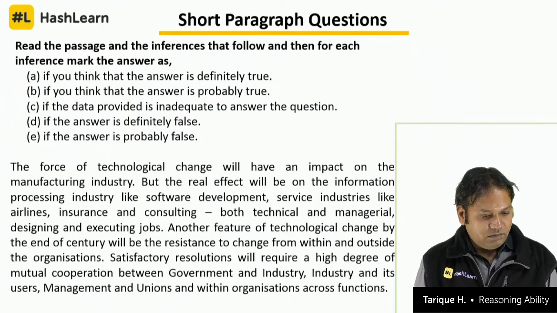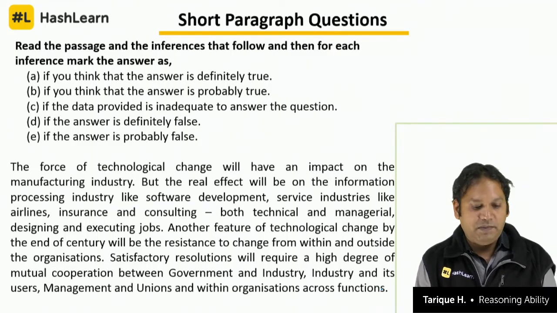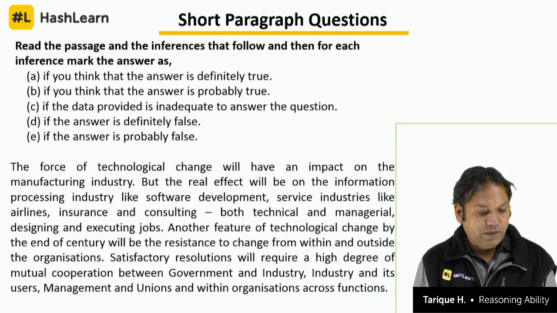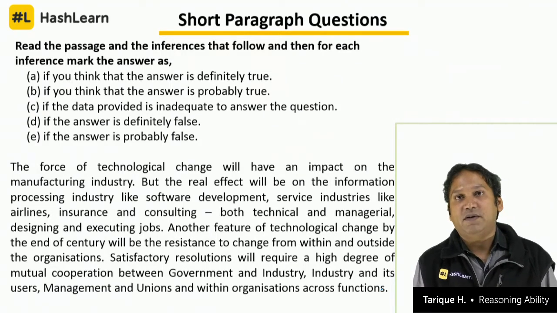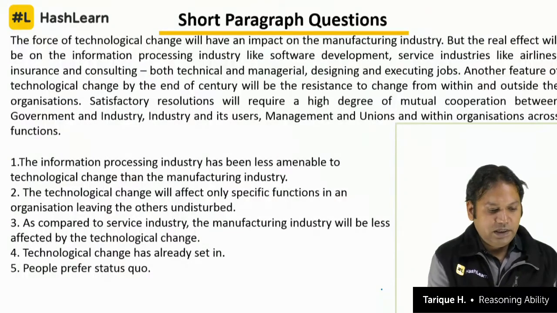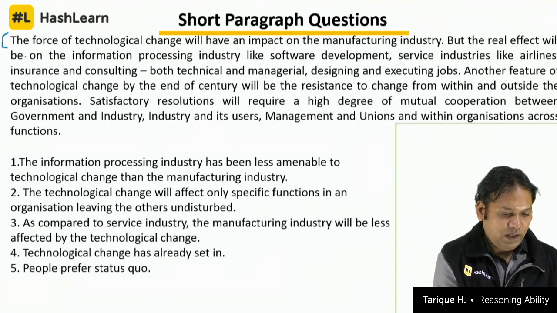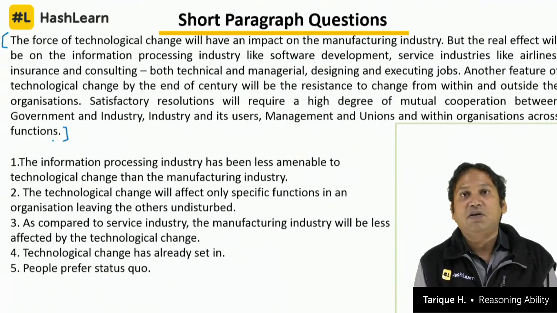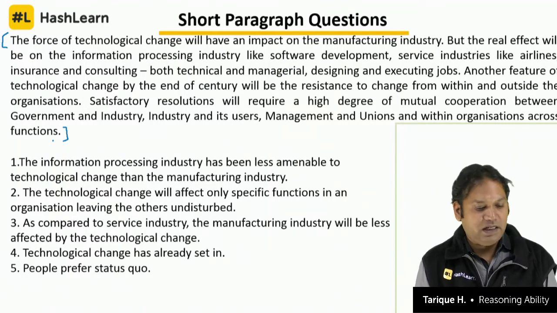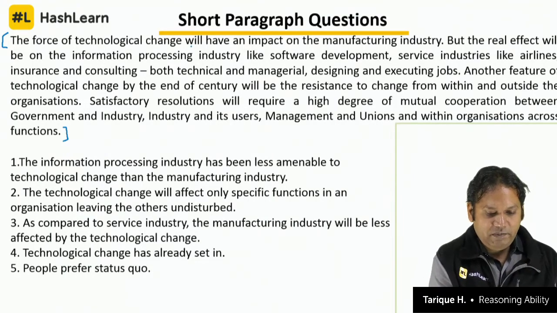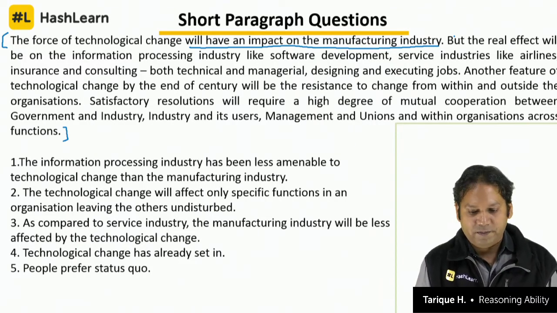Okay, let's look at the second question based on the same thing. So here again we have the same answer options, definitely true, probably true, if the data provided is inadequate to answer the question, definitely false, probably false. Clear? So I'll directly take the question here. So we know the answer options A, B, C, D, E. The paragraph is here on the screen. The force of technological change will have an impact on the manufacturing industry. A very clear cut statement, it will have an impact on the manufacturing industry. There is no doubt about that, there is no discussion to be done about this.